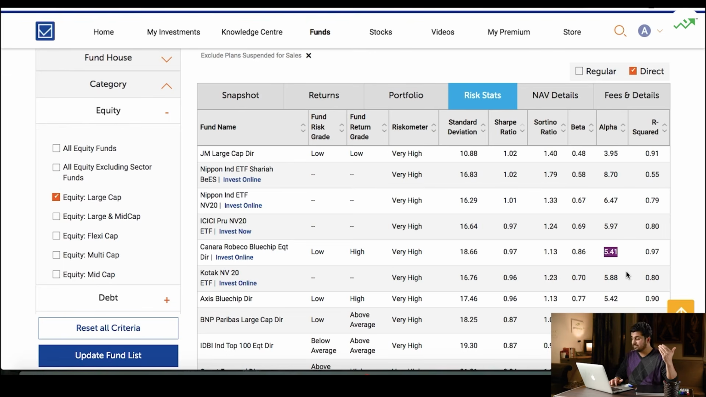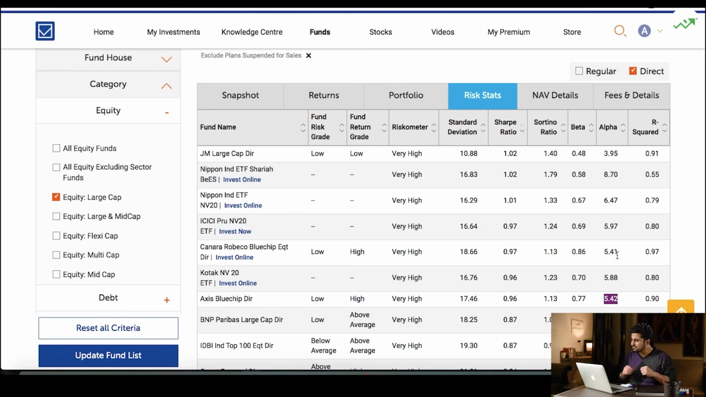Similarly, looking at Canara Robeco, the alpha is on a higher side. So if the alpha is 5.41, which means if the benchmark has generated 10% returns, Canara Robeco has generated 15.41% returns. And similarly, Axis also even higher, 0.01% higher, points higher. So if the benchmark of Axis has generated 10% returns, Axis has generated 15.42% returns. Nice.